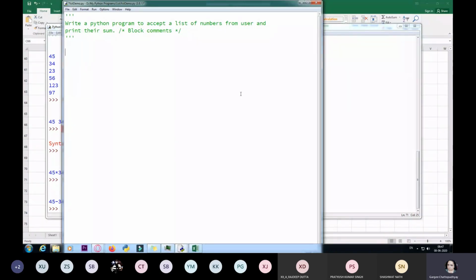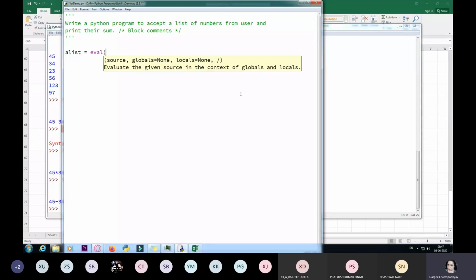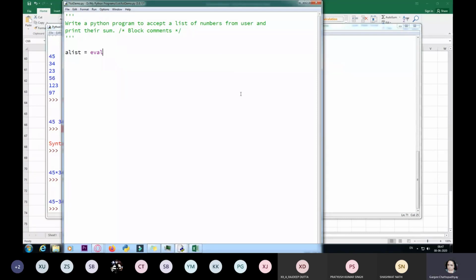So now I'm going to take a list. I've named my list as a list, and I'm going to use the eval function over here. Input, this is the easy way which I am using. Okay, eval I've already taught you. So instead of doing this, let's do it the hard way. A list equals list, that is, it will first create an empty list.